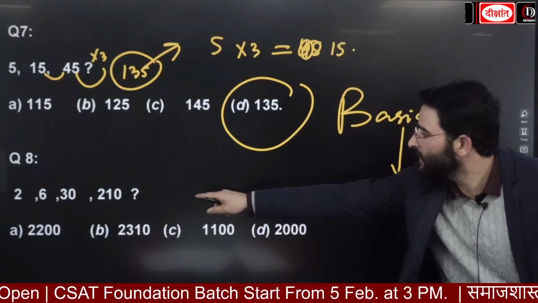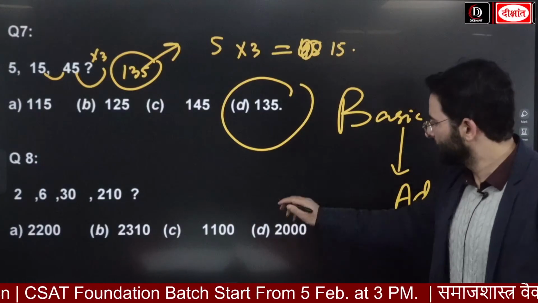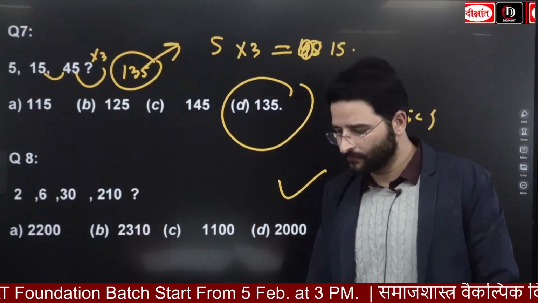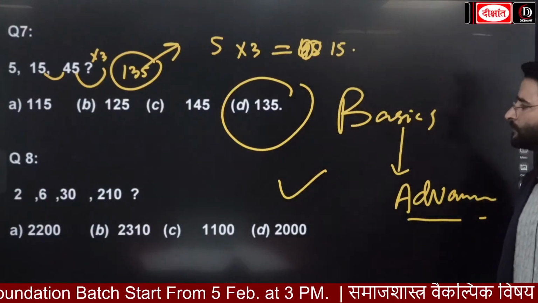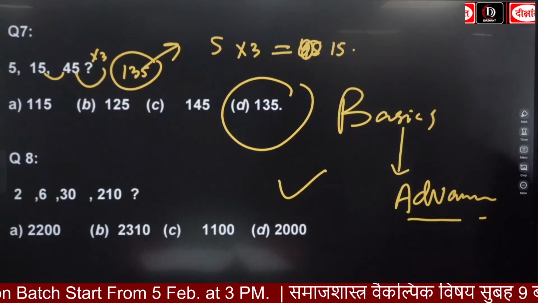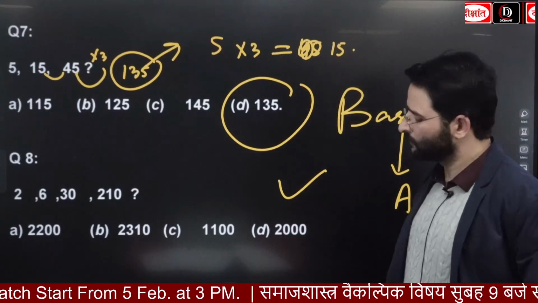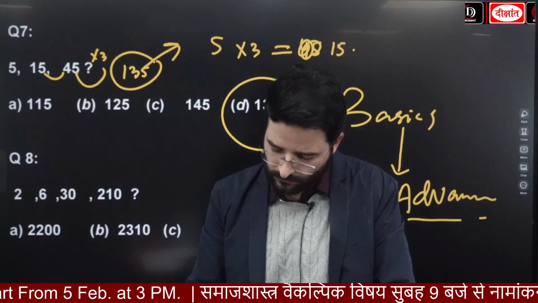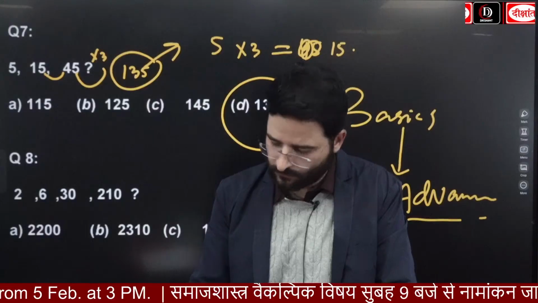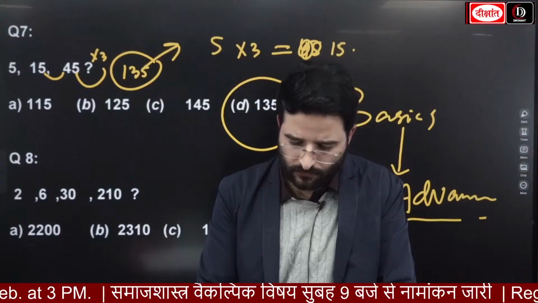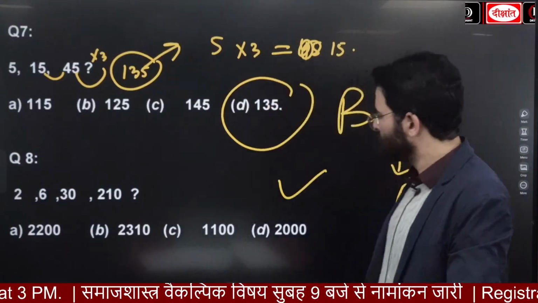Solve this and show me. 2, 6, 30, 210. How?